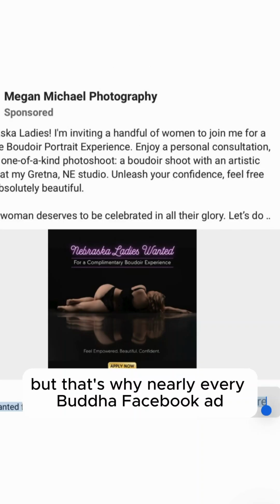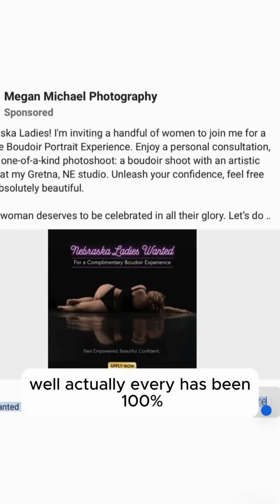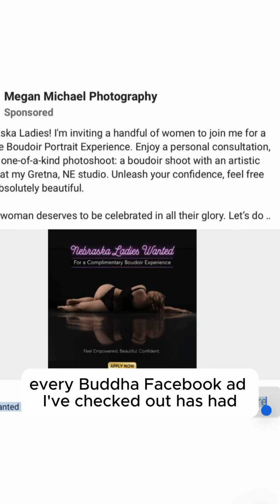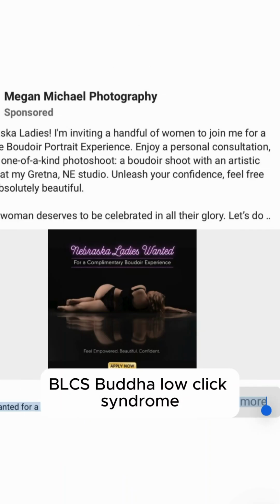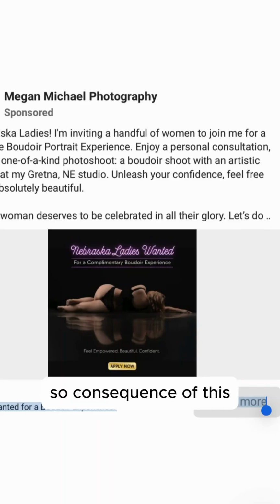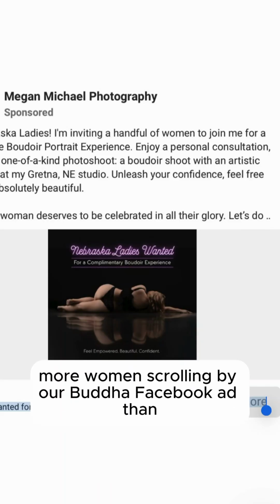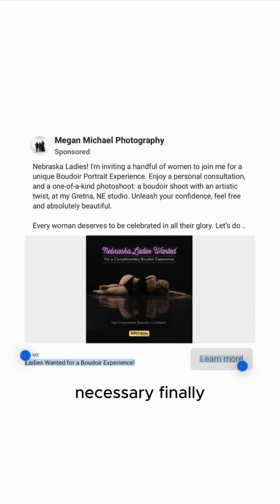But that's why nearly every Boudoir Facebook ad, well, actually every Boudoir Facebook ad I've checked out has had BLCS, Boudoir low click syndrome. So consequence of this, more women scrolling by our Boudoir Facebook ad than necessary.